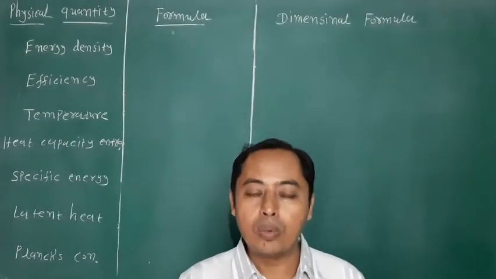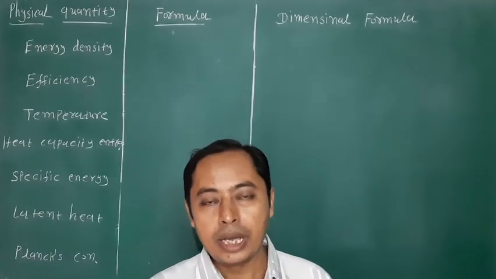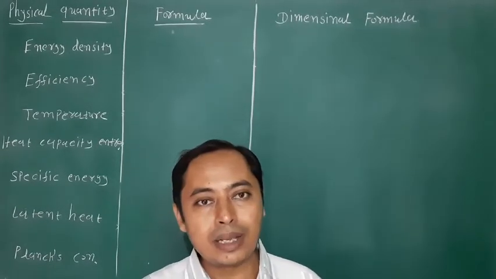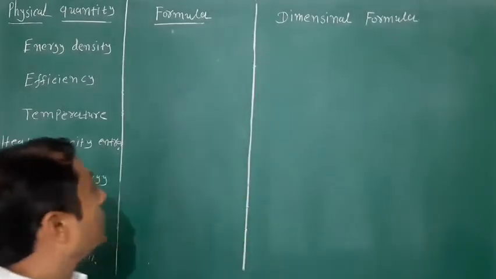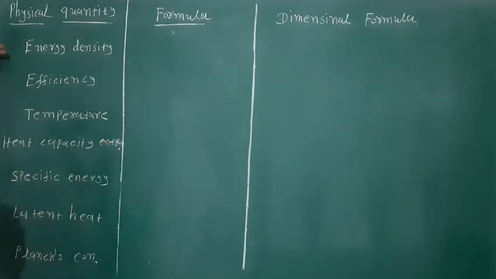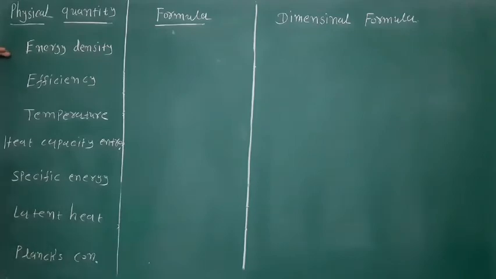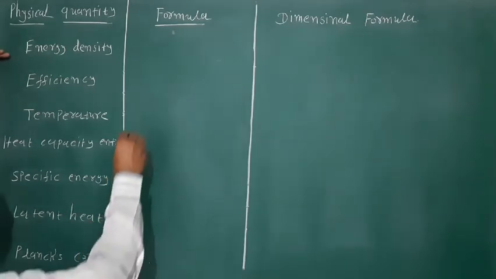Hello friends, welcome. Today I will teach the dimension formulas of some physical quantities. First physical quantity is energy density. Friends, the formula for energy density is energy upon volume.